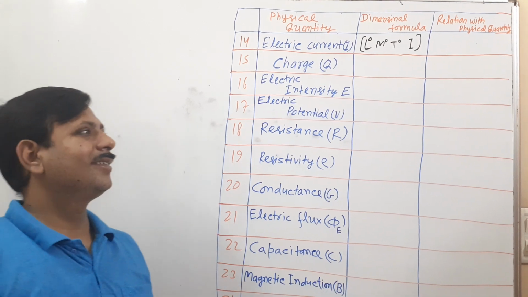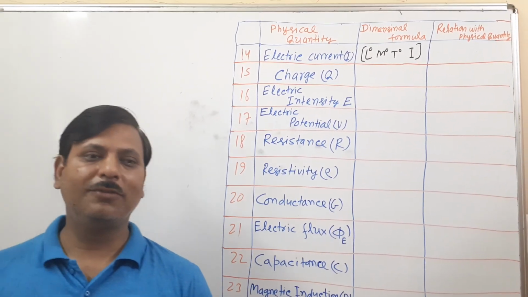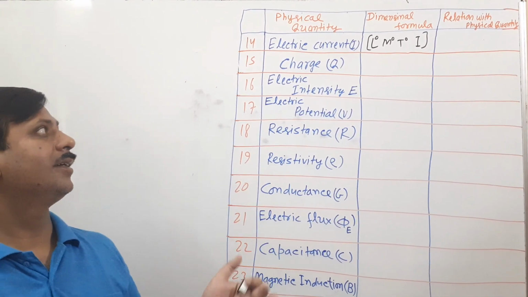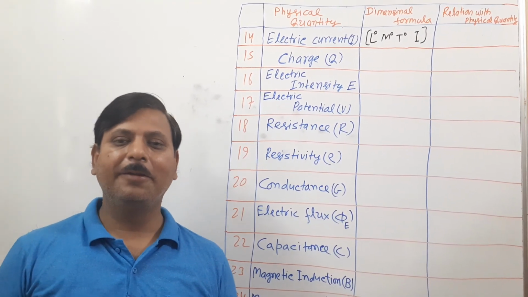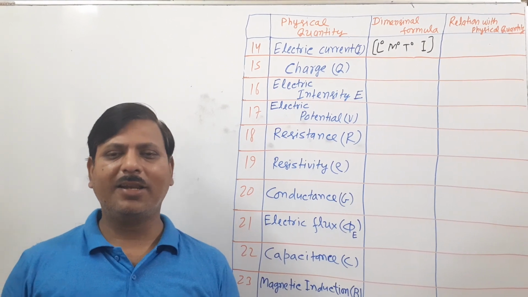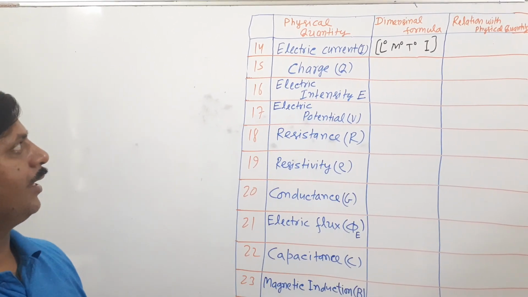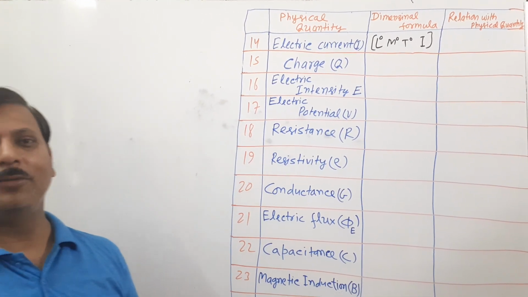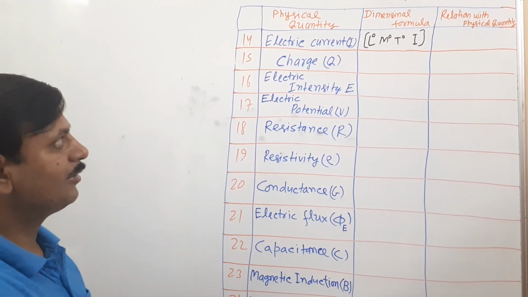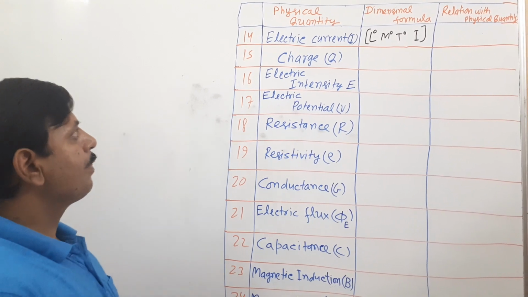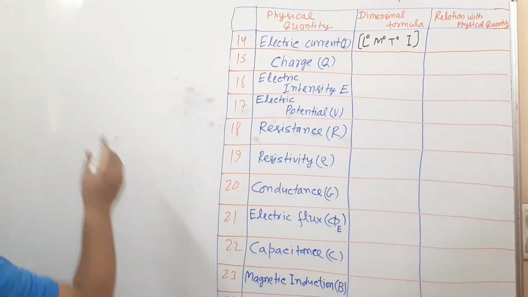See, some books represent the dimension formula of current by A. So both are correct, I or A. Here we will take electric current as from your state board textbook. So dimensionally they are representing it by I. See, what is charge?